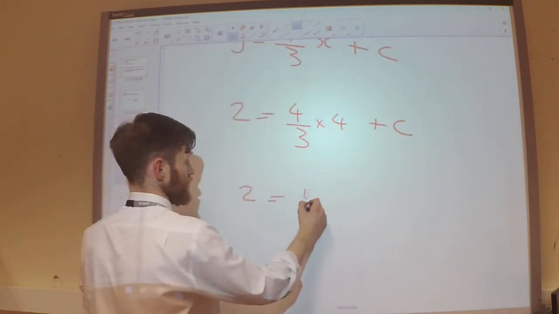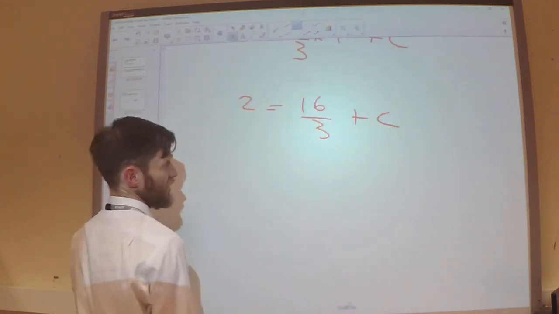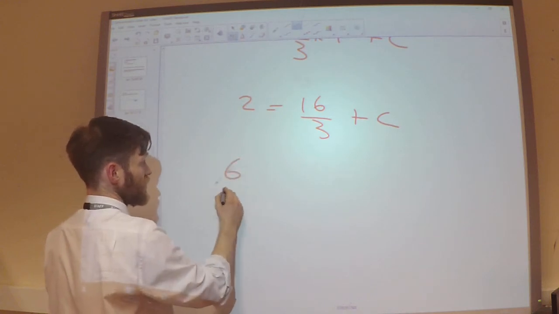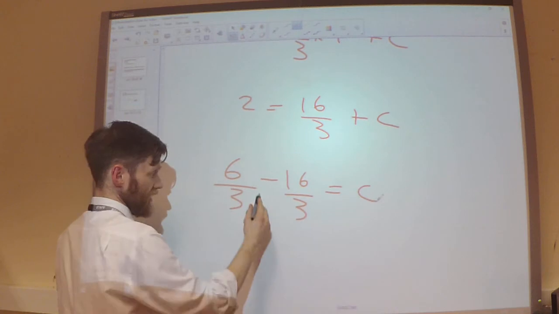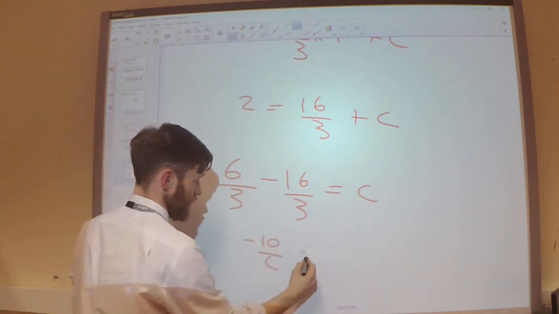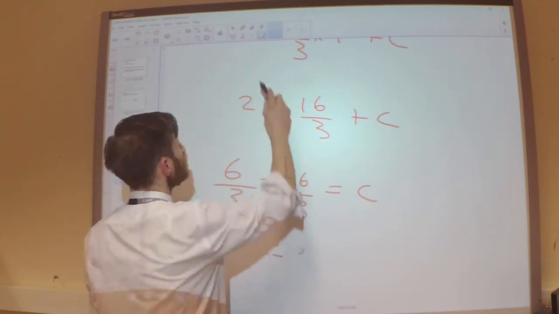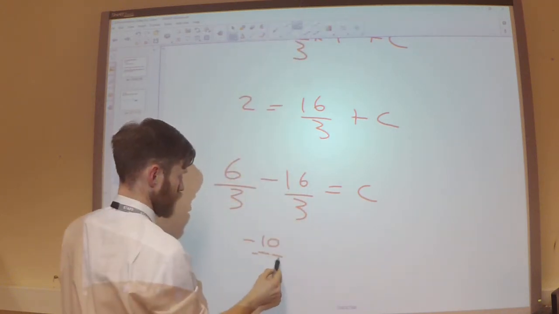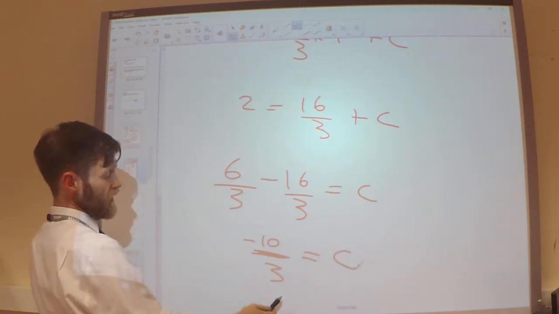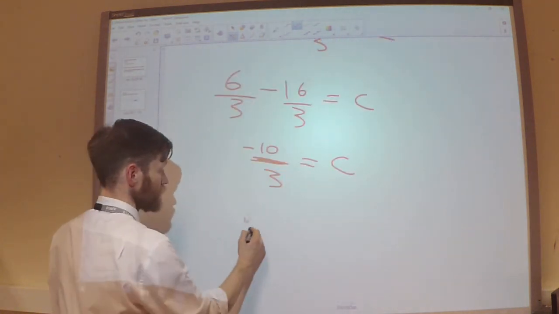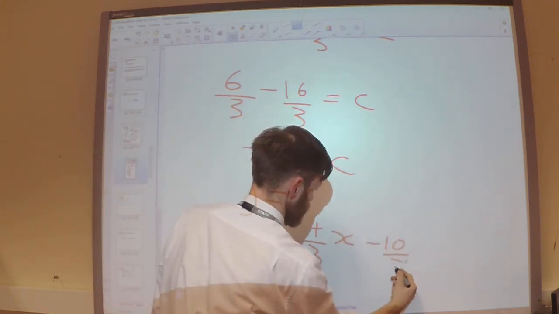So 16 over 3 plus c. Get myself a common denominator, so 6 over 3 minus 16 over 3. So c is minus 10 over 3. And so my final equation then is y equals 4 over 3x minus 10 over 3.